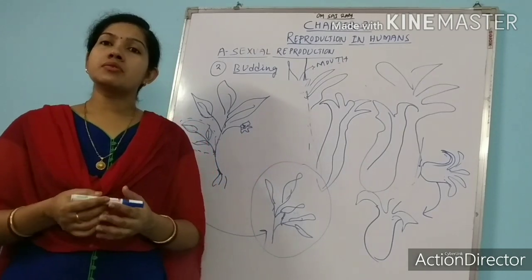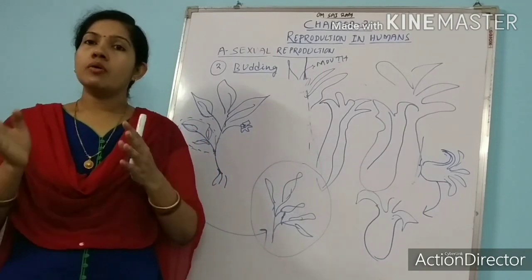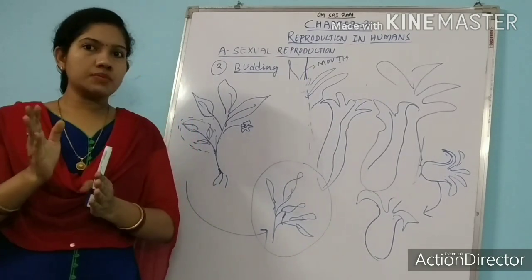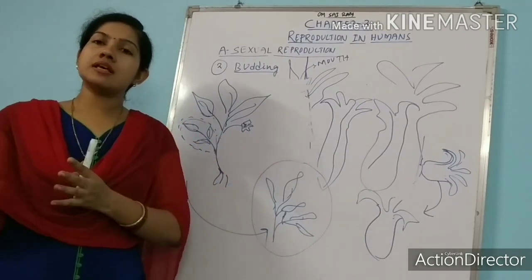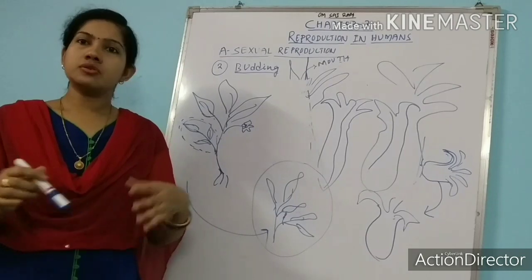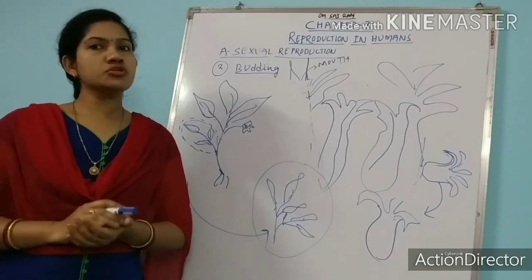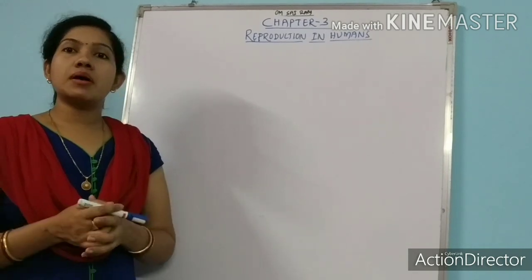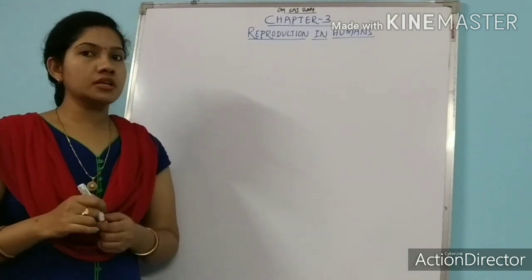Now let's talk about sexual reproduction. Today I am giving you one introductory part of sexual reproduction. Then in the next classes we will go into details. So now let's discuss sexual reproduction in organisms.